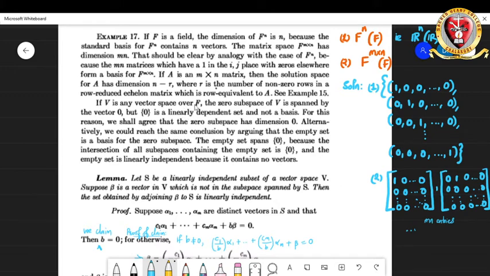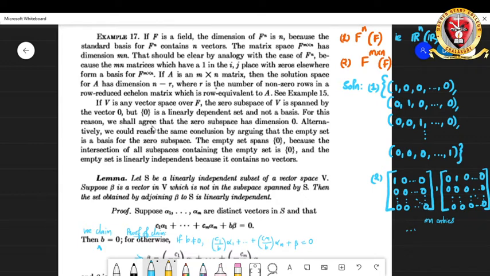And if V is a vector space over F, the zero subspace of V will be spanned by the vector 0. But we know that the set {0} is a linearly dependent set. So we cannot say that it is a basis, because a basis should be a linearly independent set which spans.